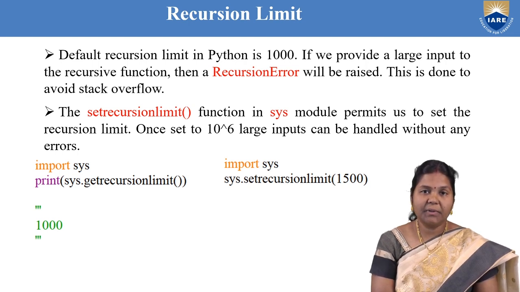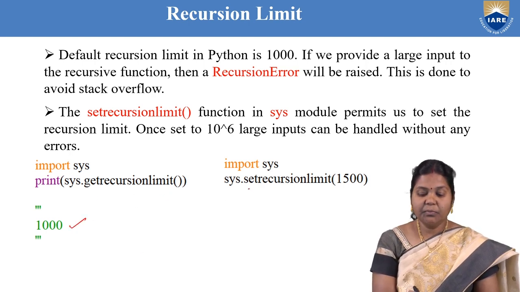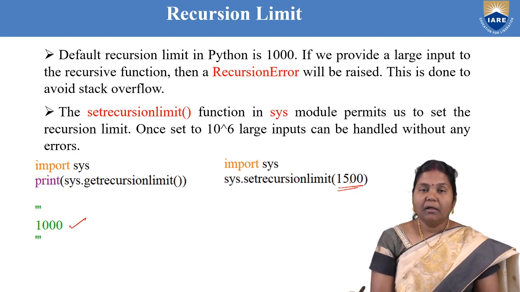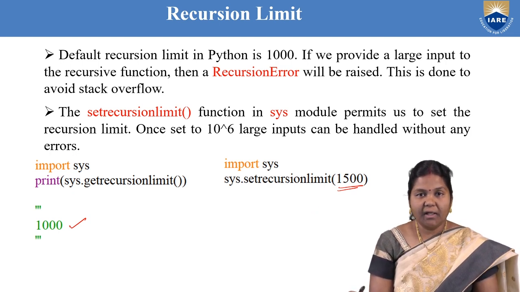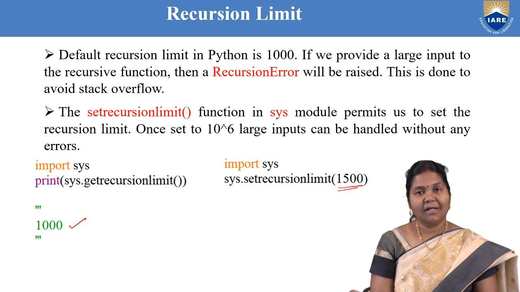Here I have checked get recursion limit for 3.9, it is 1000, and if you want to set the recursion limit to 1500, you can also do it by importing the sys module. If you set it to a very high value like up to 10 to the power of 6, then large inputs can be handled without stack overflow conditions.